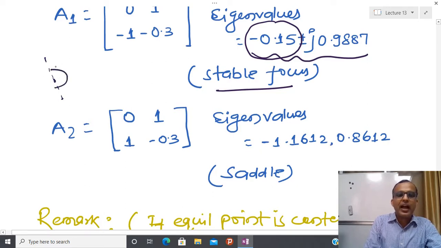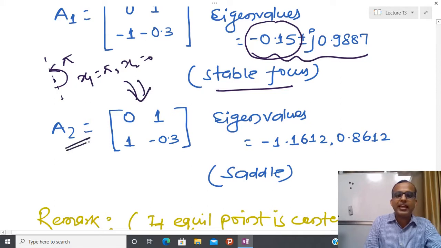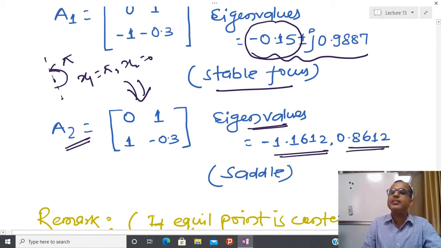So basically I am saying that x1 equals pi and x2 equals 0. About this point I have this matrix A2, and if you look at the eigenvalues, one eigenvalue is negative and the other is positive. So the trajectory is converging along one eigenvalue direction but diverging along the other. And from the pendulum system you can easily understand this: if somehow you deviate from this point, then finally you again converge towards this point, but theta is going to diverge, and in this way I have saddle kind of behavior.